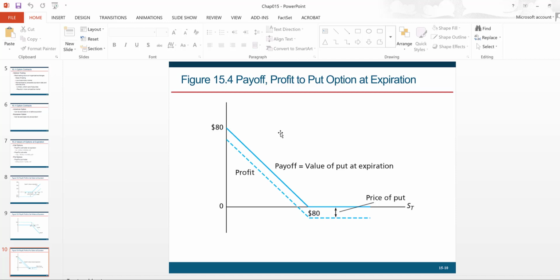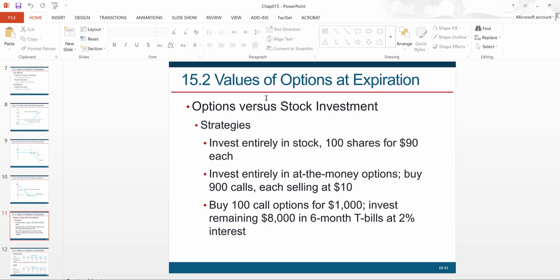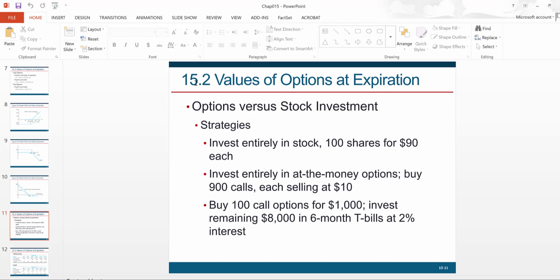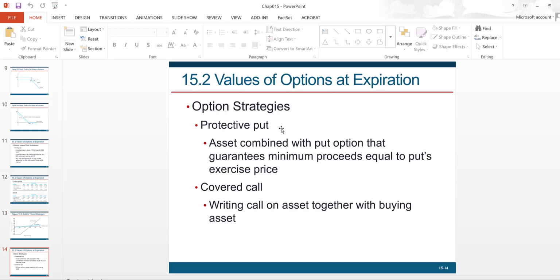and put options. Okay, you can actually skip this part here, options versus stock investment. This was just to illustrate how options can be very risky, but they can also be judiciously used as a part of a strategy. But if you understand the payoffs, I guess you already know these things, so you don't need to worry about this section here.